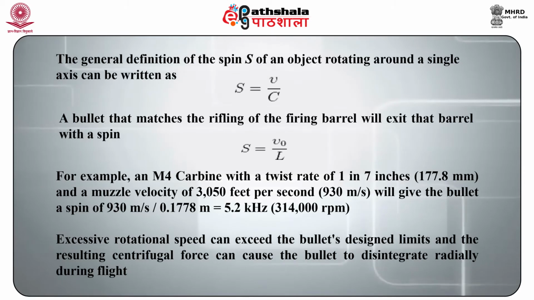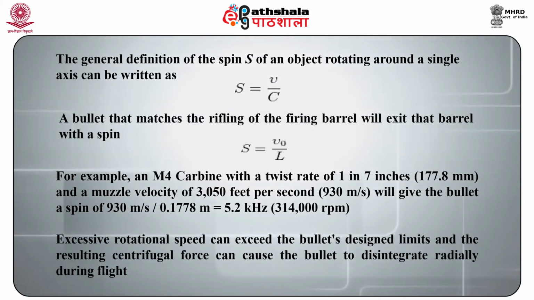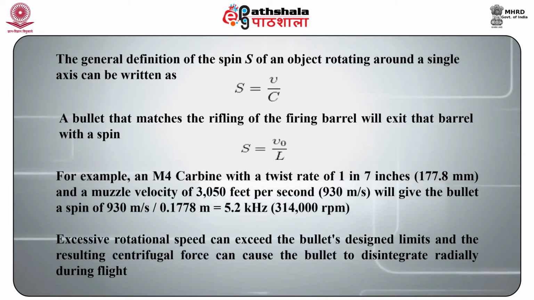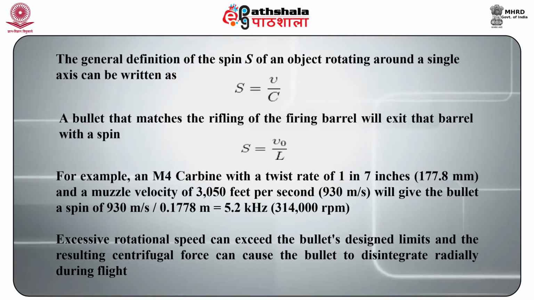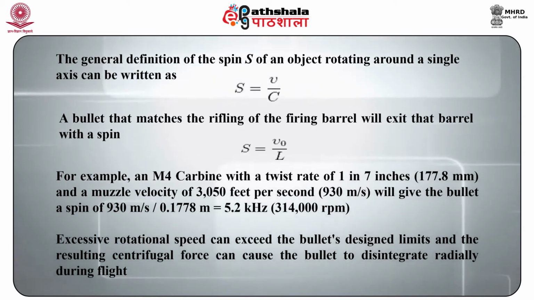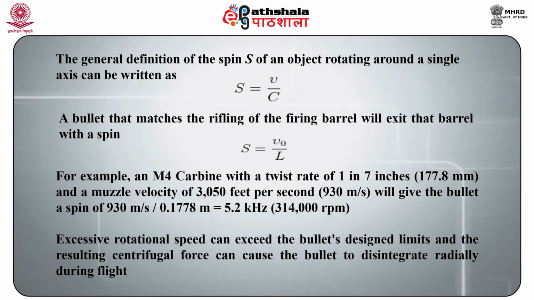It has units of distance by time, and C refers to the circumference of the circle that this measuring point performs around the axis of rotation. A bullet that matches the rifling of the firing barrel will exit that barrel with a spin of S = V0/L, where V0 is the muzzle velocity and L is the twist rate.